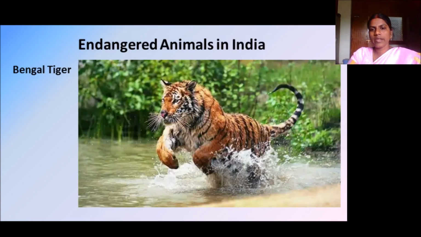And coming to the endangered animals. What are endangered animals? The animals or the organisms which we could not preserve or protect, or which went extinct. Those are called endangered animals. In India, there are many endangered animals in the following years. The first and foremost is Bengal tiger. We are losing it nowadays.